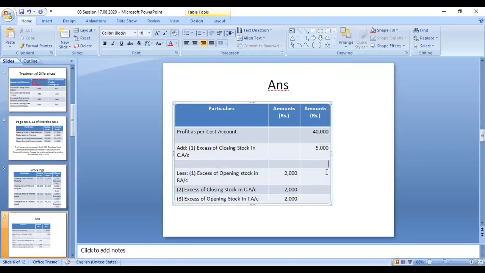So if you put the total 45,000, and this total 6,000, that is our answer: profit as per financial accounts. That amount, check your book answer. That answer is 39,000, right?